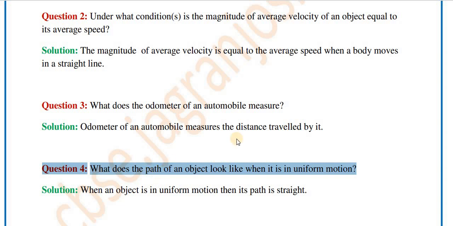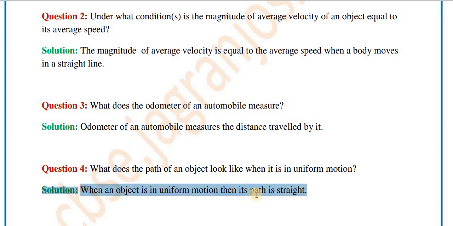In such a condition, the distance traveled by the object in regular intervals of time is the same, and this only happens when the path is a straight line. So the answer is, when an object is in uniform motion, its path is straight.